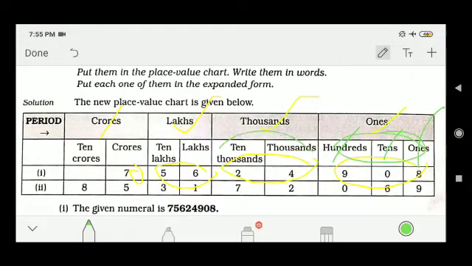Similarly, in thousands 2 sub houses are there. In lakh there are 2 sub houses. And similarly in crore there are 2 sub houses. Sub houses means, here 100, 10, 1 gives your ones period. Similarly 10,000 and 1000 gives your thousands period. 10 lakh and lakh gives your lakhs period. And 10 crore and crore gives your crore period. So the trick is 2, 2, 2 and 3. It means the ones period has 3 houses, the thousands period has 2 houses, the lakhs period has 2 houses, and the crore period has 2 houses. So 2, 2, 2, 3.